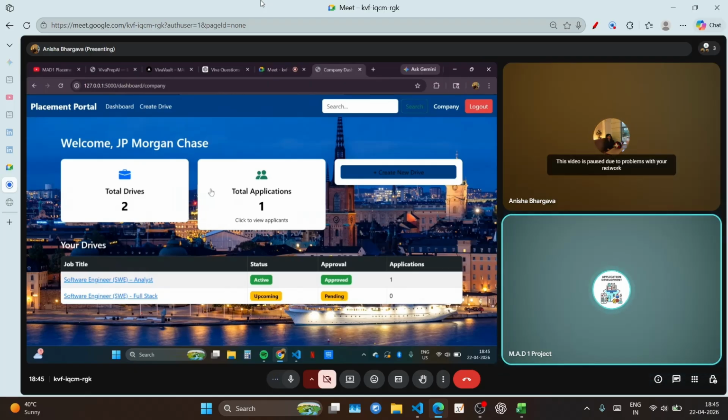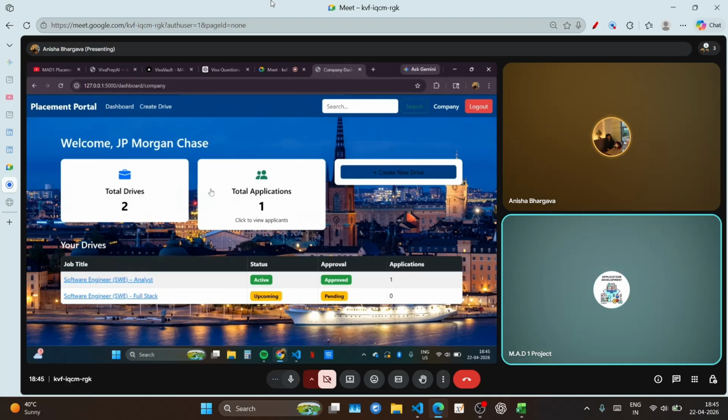So what if you open an admin dashboard too in the background or in incognito mode, and show: here I have created this drive, and you may see over here in admin I can give approval to it. Simultaneously, what I'm asking you to do.